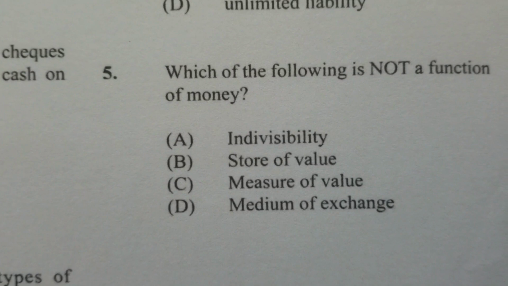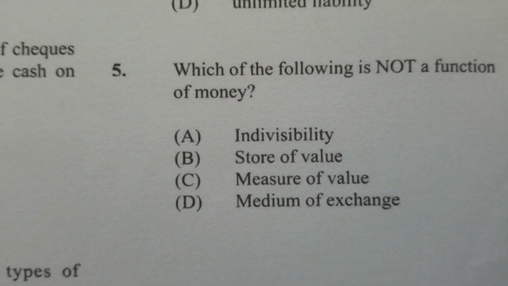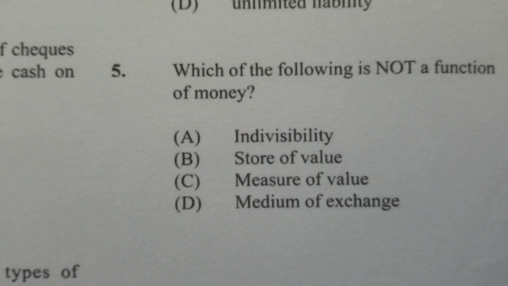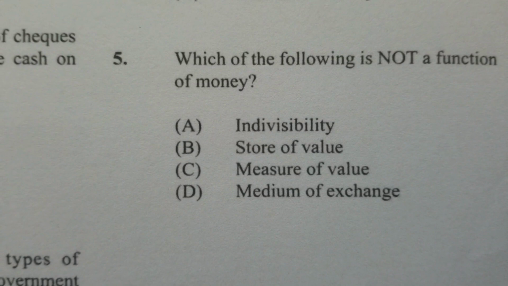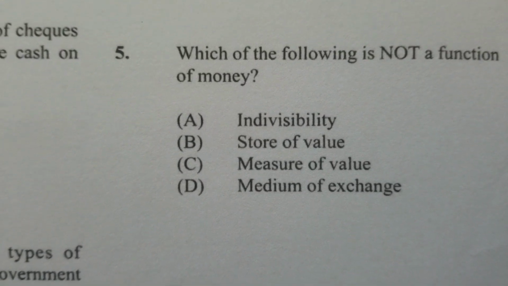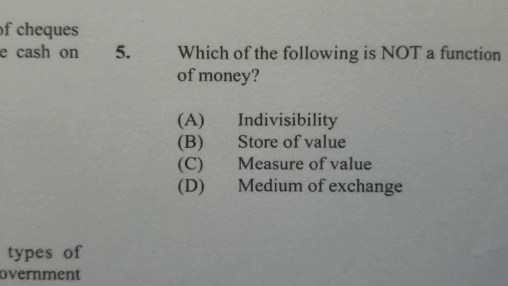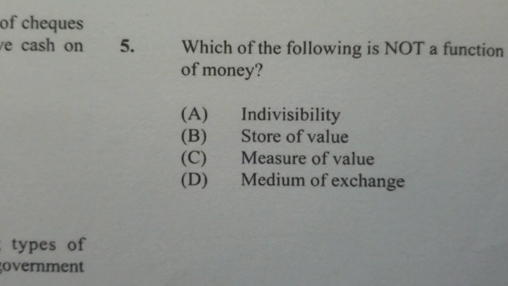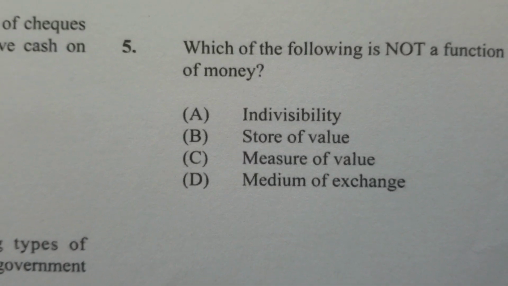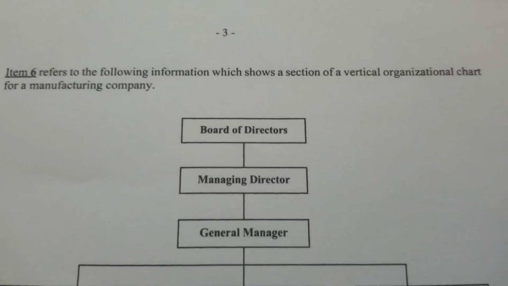Question 5. Which of the following is not a function of money? Right away we could see A. A is a trick. It says indivisible, and that word means that it cannot be divided into smaller portions. So A would be the appropriate answer for this question.